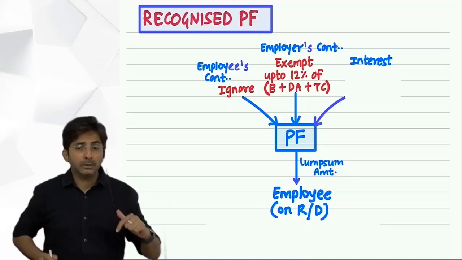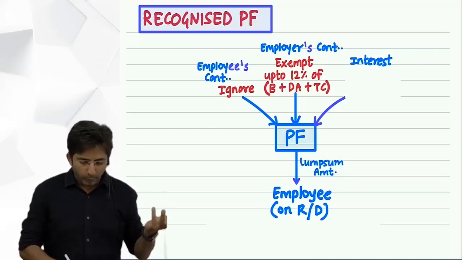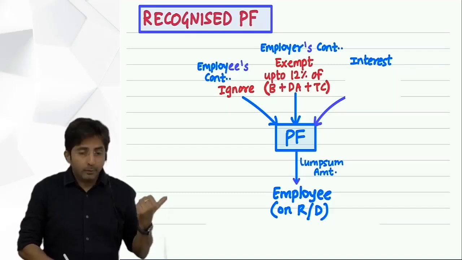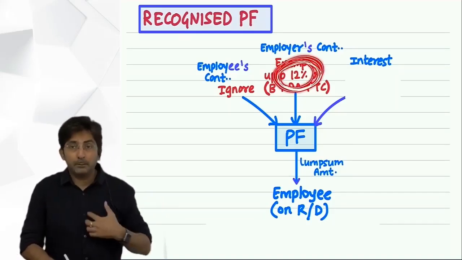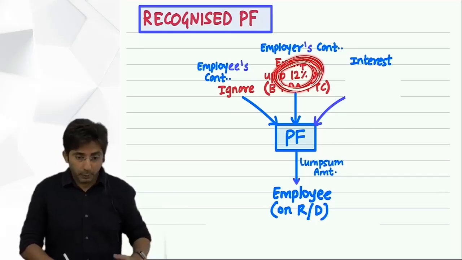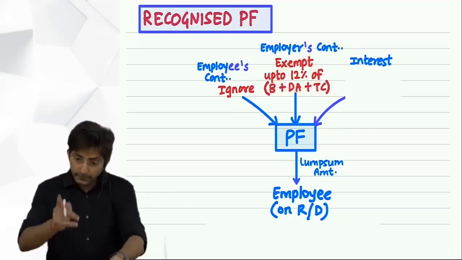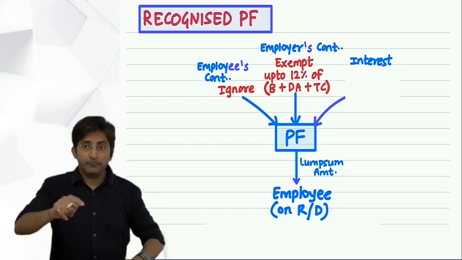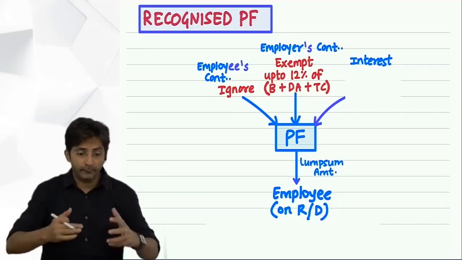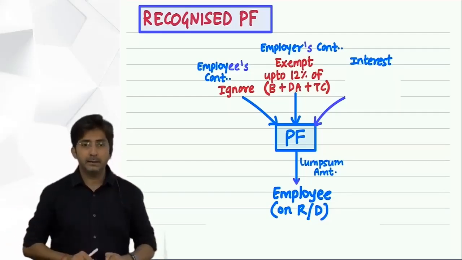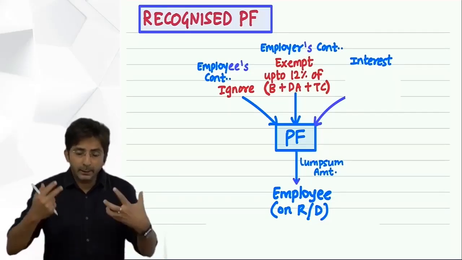But then what does the law say? 20% is too much. If the employer contributes up to 12%, it is fair enough. It is reasonable, so that much we will exempt also. Because we are also feeling good that the employer is contributing for the benefit of the employee, he should do that. After all, it is for employees' old age, and every company should do this. Whenever the government also agrees with some things, they are ready to exempt it.